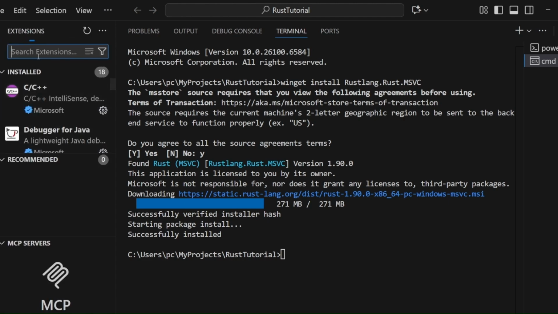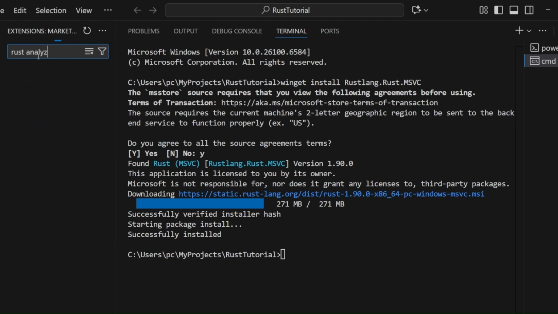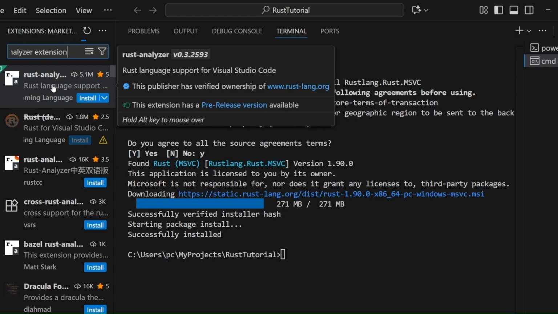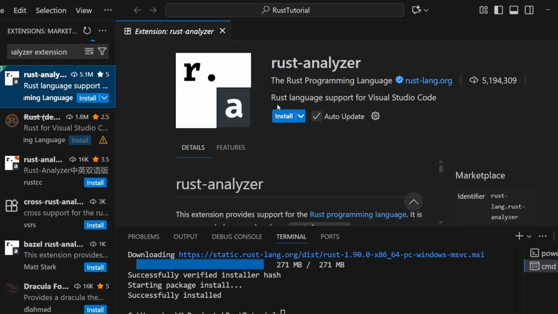Let me walk you through the Rust Analyzer extension that I mentioned. You have to install this one. This is the official extension offered by the Rust official website.